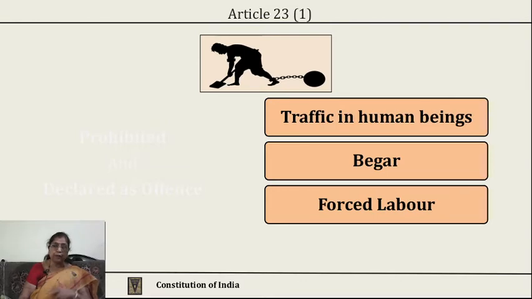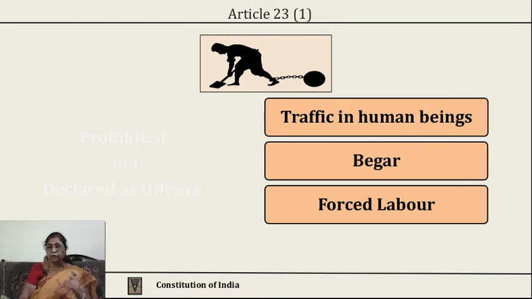Then forced labor. Forced labor or bonded labor was prevalent in India by the zamindari system before the constitution came into force, that is during the British rule itself. So, after we got independence and our constitution came into effect, we decided to do away with these forms, that is bonded labor, and there was a law enacted for that purpose.